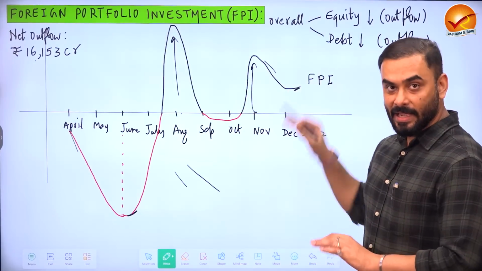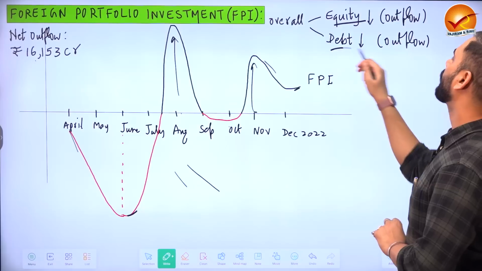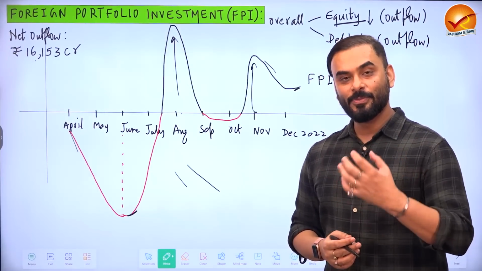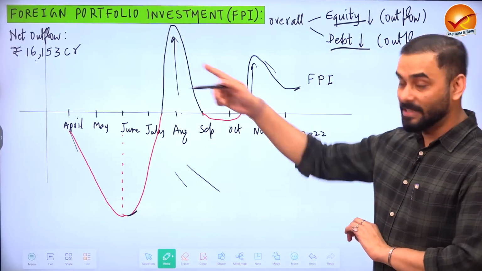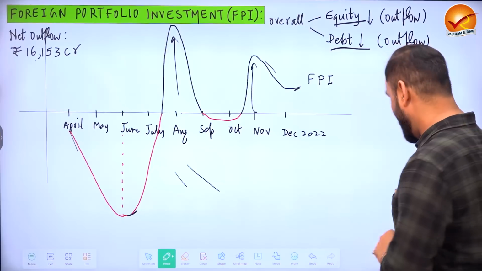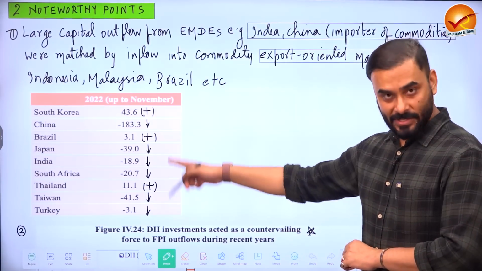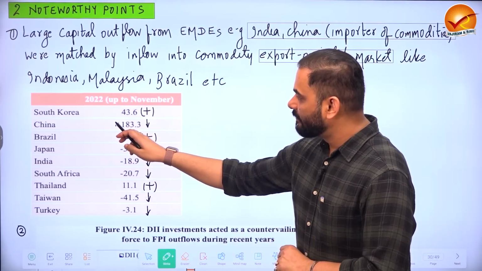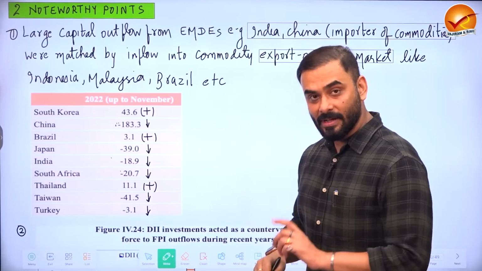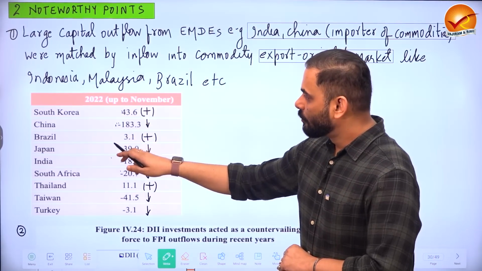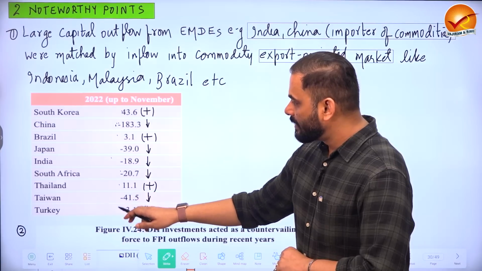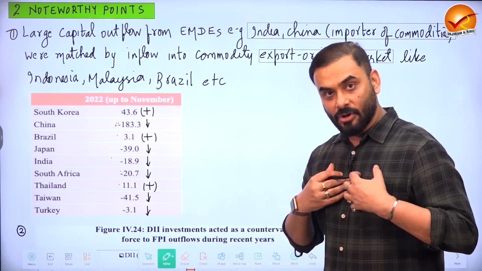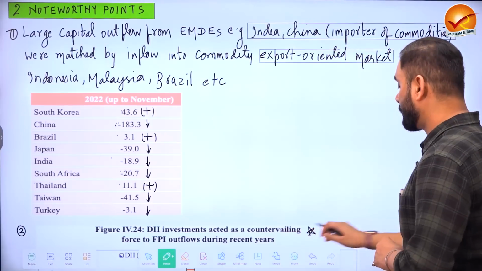So the trend has been zigzag, but the money went away from both equity and debt market, which means the foreigners who had come to India and bought bonds, they sold the bonds. Those who bought the shares, they sold the shares. And roughly 16,000 crore foreign portfolio investment from India left. And we already saw this through the economic survey that money from countries like China, see, negative means money went away from China, India and South Africa. And where did money go? Money went to countries like Korea, Brazil, Thailand. These are the countries where money went. So money went away from countries who are importing commodities to countries which are exporting commodities.